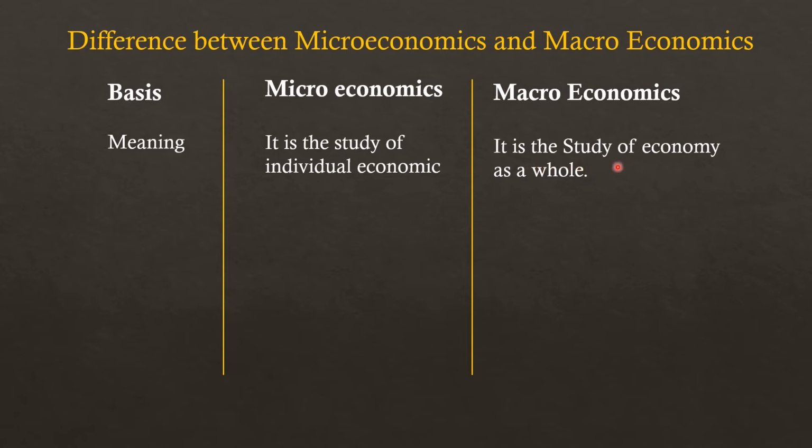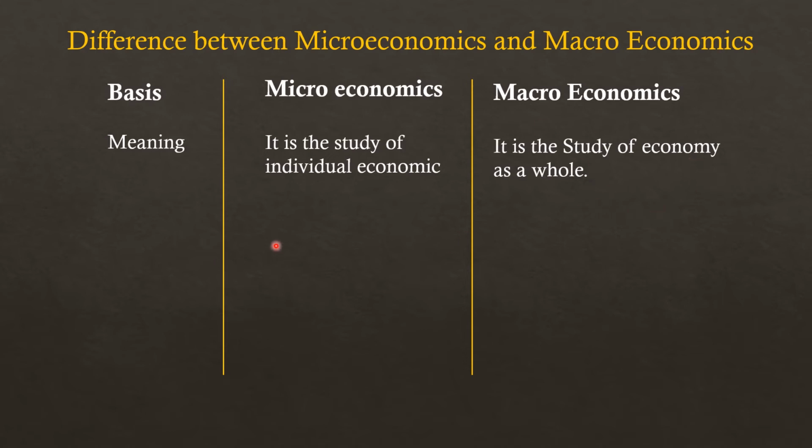Whenever we talk about an individual consumer, individual producer, individual firm, it means we are talking about a micro concept. Macroeconomics is the study of the economy as a whole, meaning the study of all customers, all producers, all firms, and here it is a macro concept.